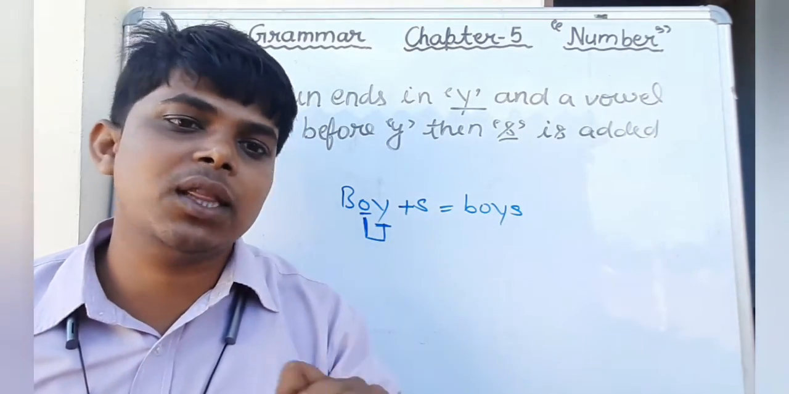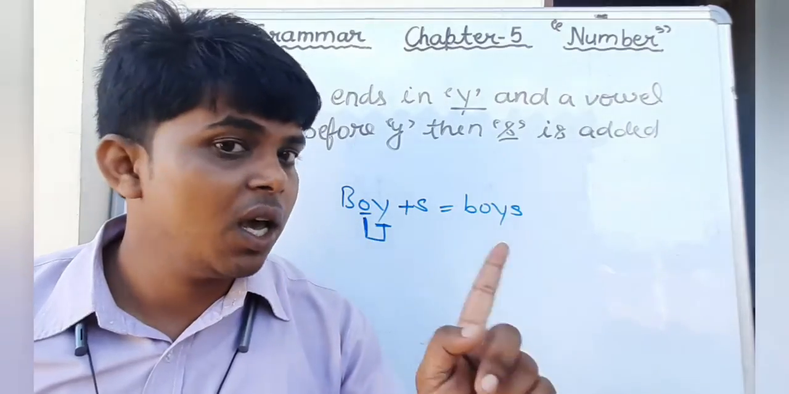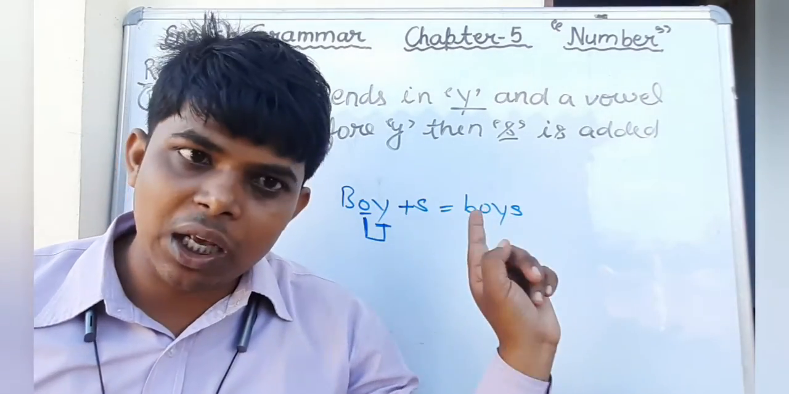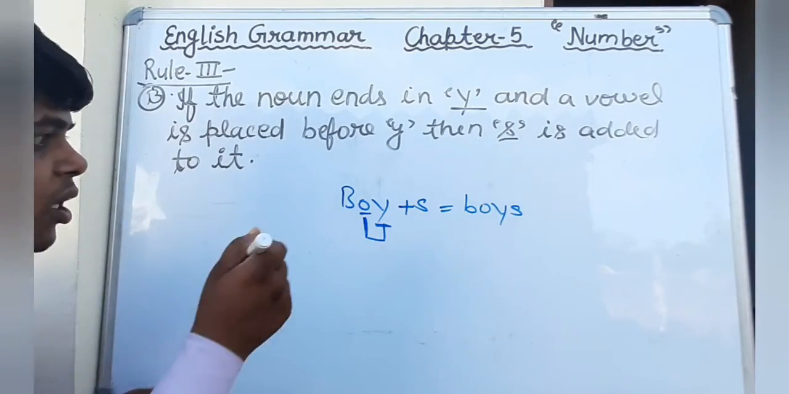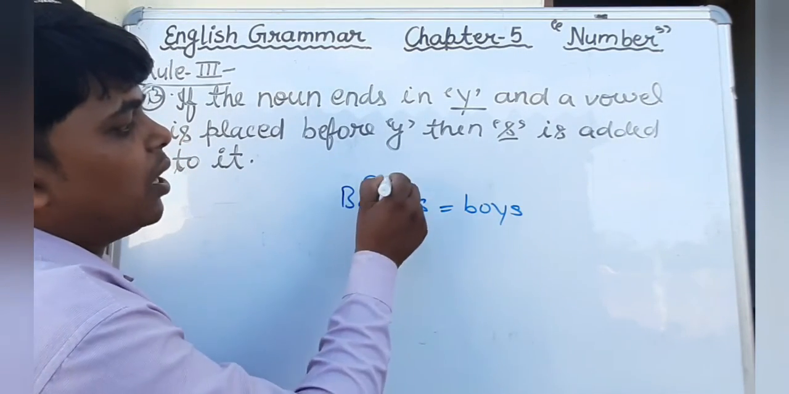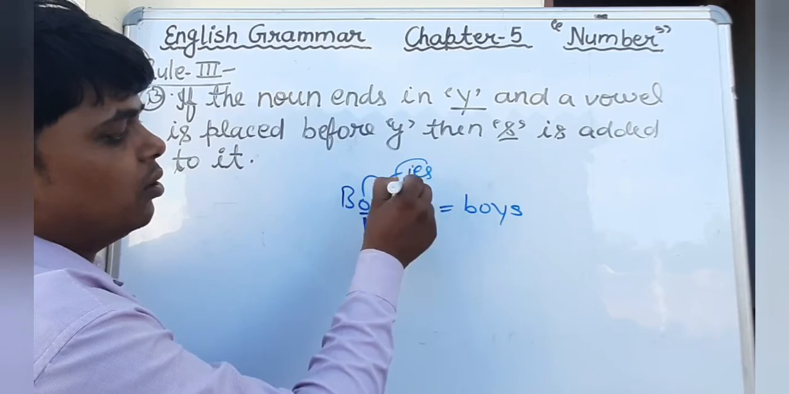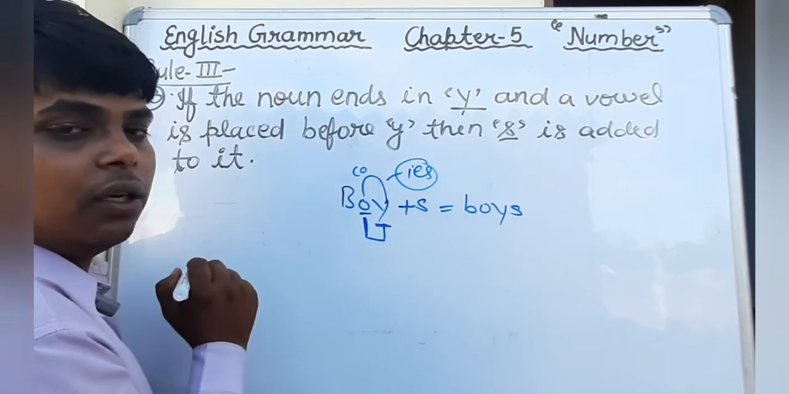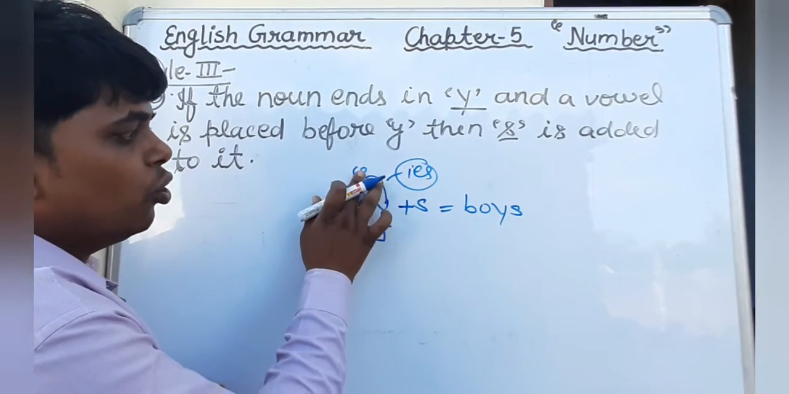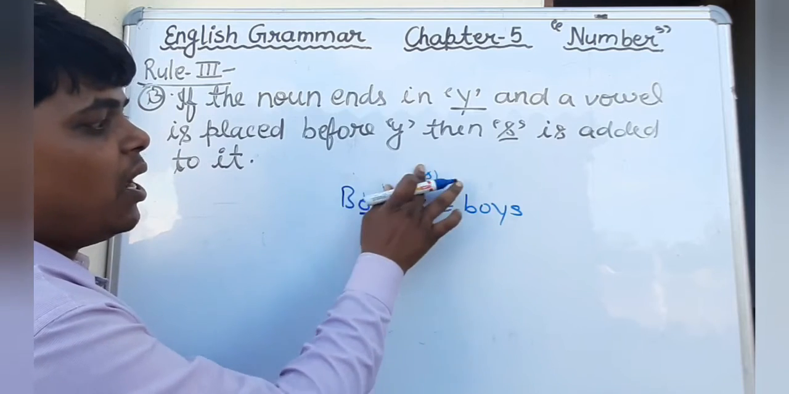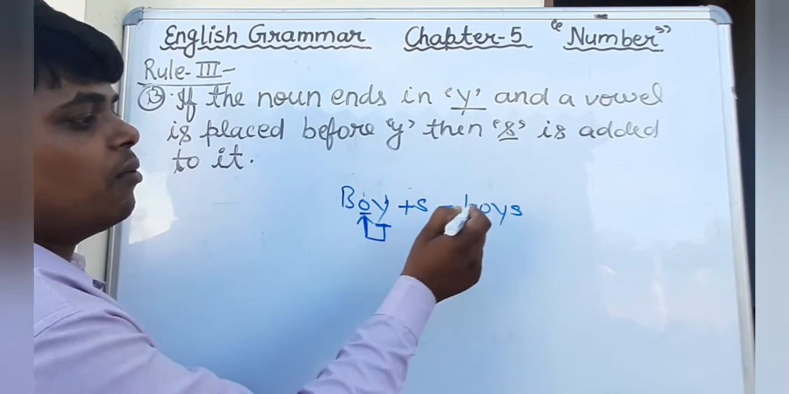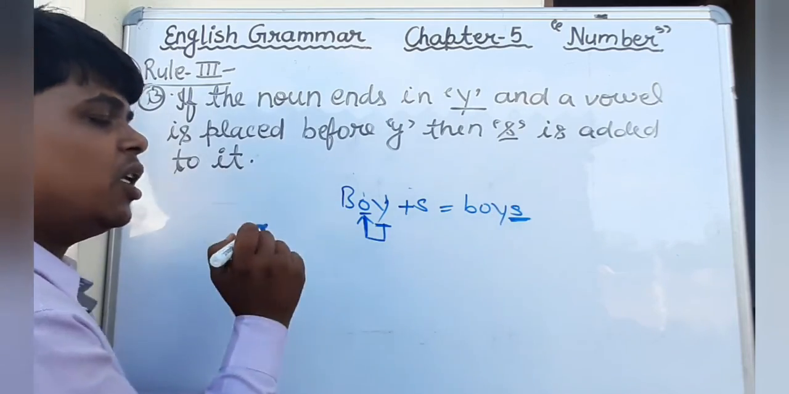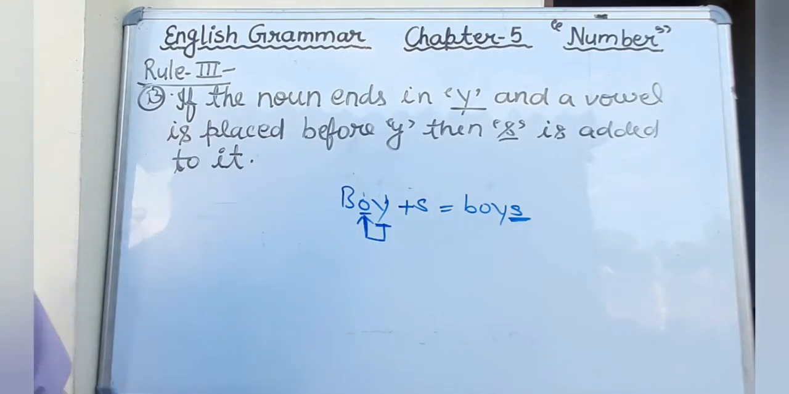Okay students, in the third B rule, it says that if a vowel is placed before Y, then we will add only and only S. And in the third A rule, I have told you, if there is a consonant, then we will add IES. If there is a vowel, then we will add only and only S to make plural. Okay, so this is the rule.